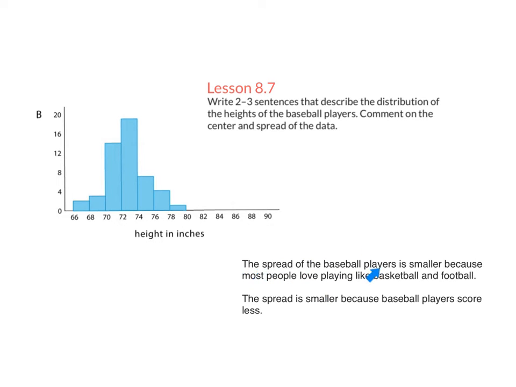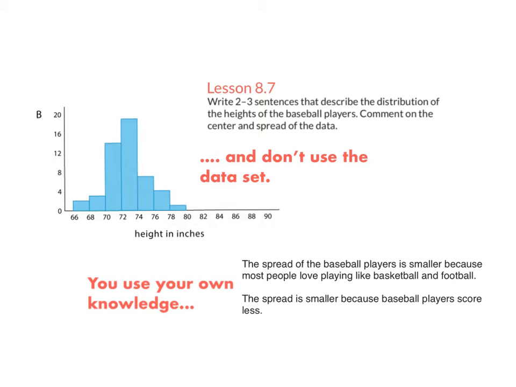The spread of the baseball players is smaller because most people love playing like basketball and football. Or the spread is smaller because baseball players score less. These may be true statements, but they don't talk about the data set. Again, the problem is you use your own knowledge, but you don't use the data set.